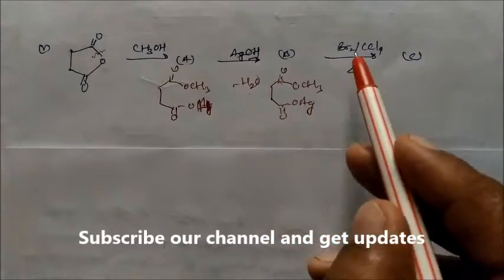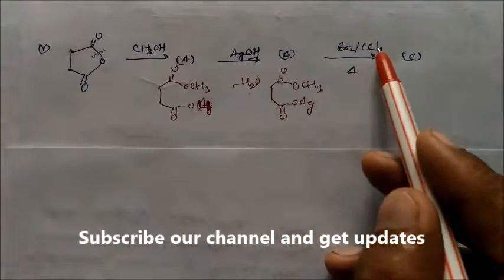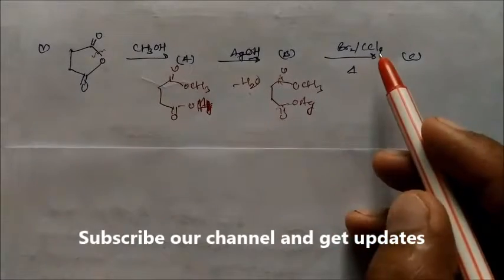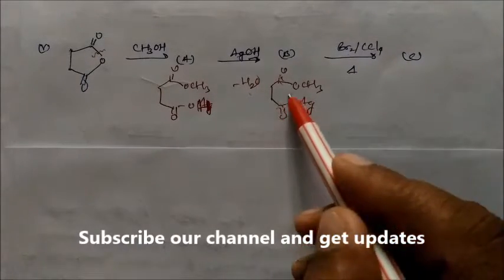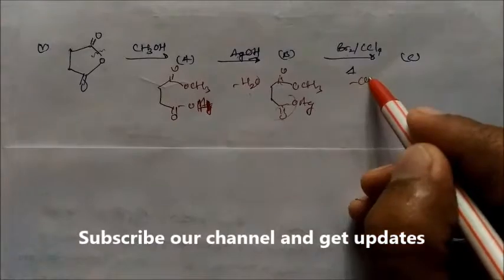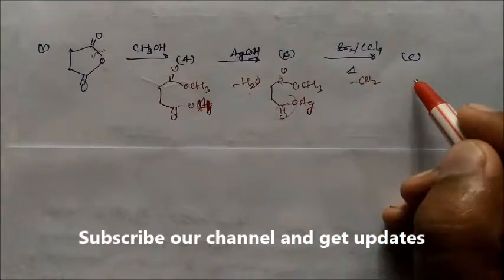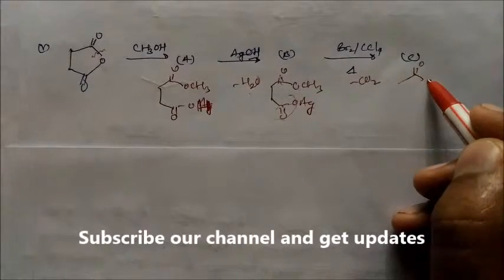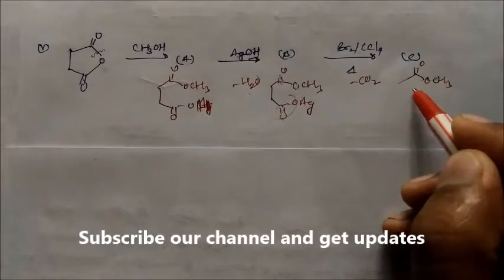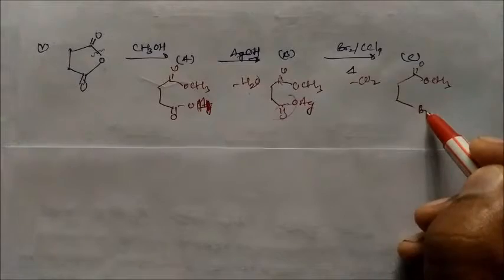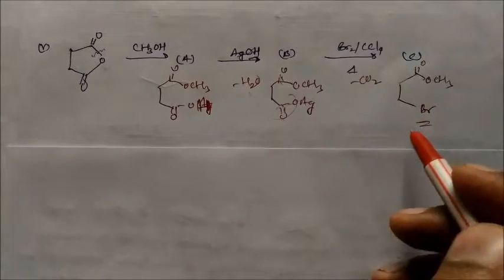So now this compound will react with Br2 in CCl4, this is the Hunsdiecker method, so there will be a release of carbon dioxide. On releasing carbon dioxide, Br will replace the CO2Ag, and again we will get the carbonyl, and this is the OCH3, and you will get the product like this one. So this is the final product of C.